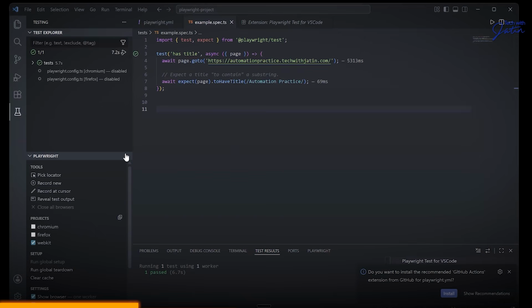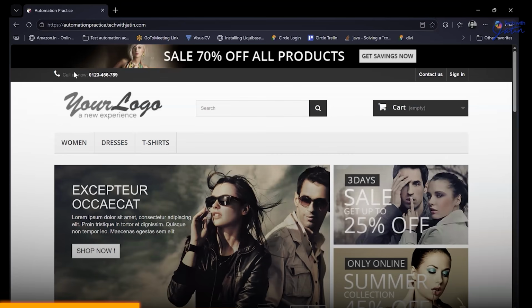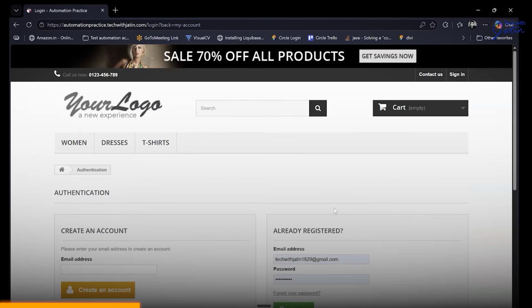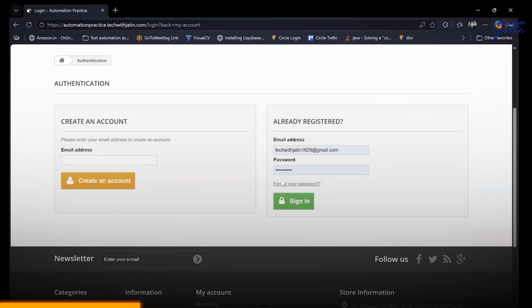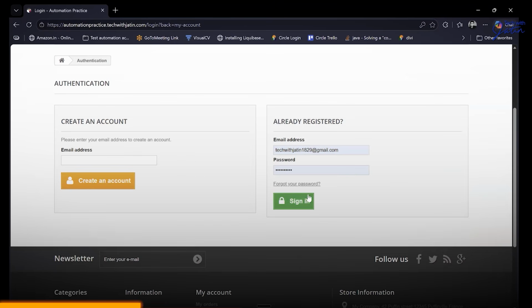Now, this is the stuff that we have. The point is, what do I want to automate? The sign in, right? The login. So over here, we have a lot of things to take care of. The first thing, I'm supposed to click on the sign in button. Then I'm supposed to fill in all the details. Then I'm supposed to click on the sign in button again. So we have a sign in button here, and we are supposed to fill in all these details.